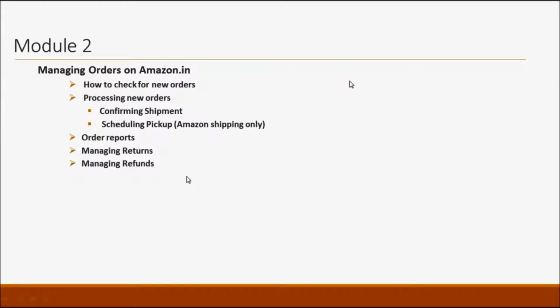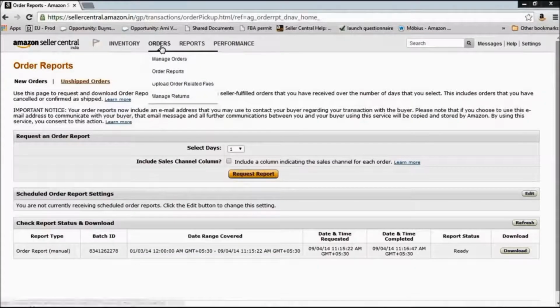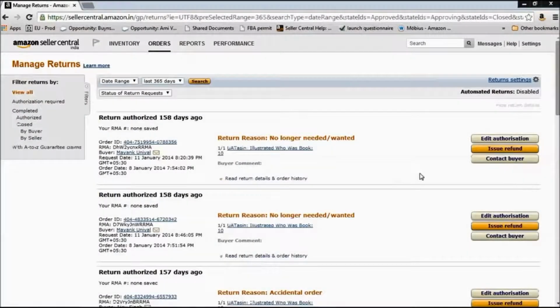Next, we'll look at managing returns and refunds. For that, under orders, go to manage returns. This is where you will find all of your return requests that are there on your account.